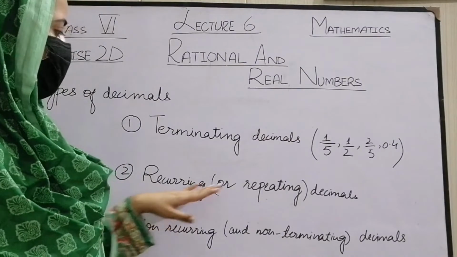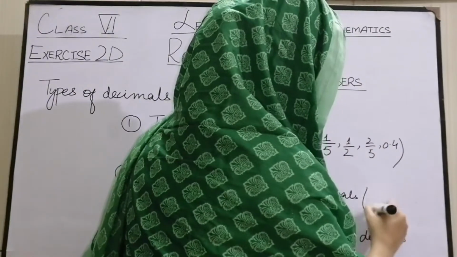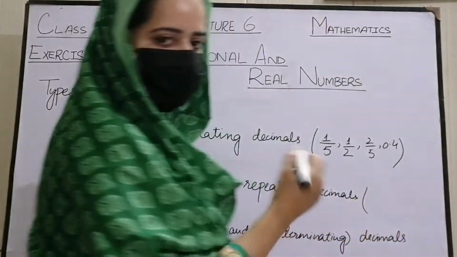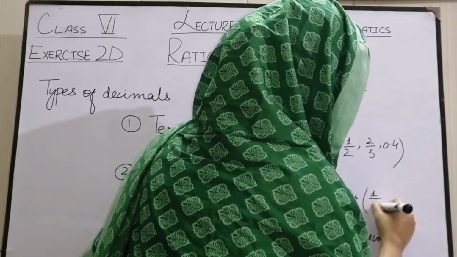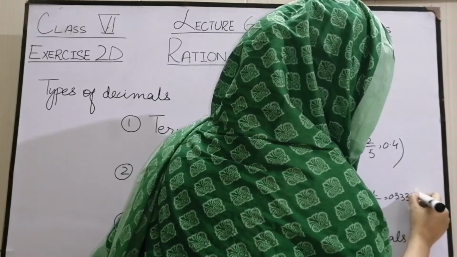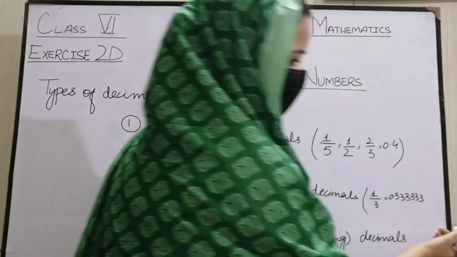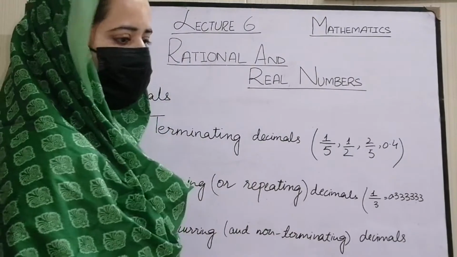Now type 2 is recurring or repeating decimals. These decimals repeat some number after the decimal, like 1 by 3 is 0.33 and this 33 goes on indefinitely. So this is a recurring or repeating decimal.